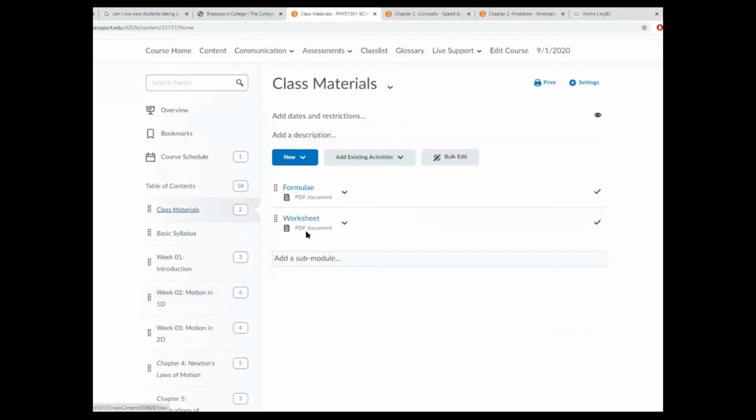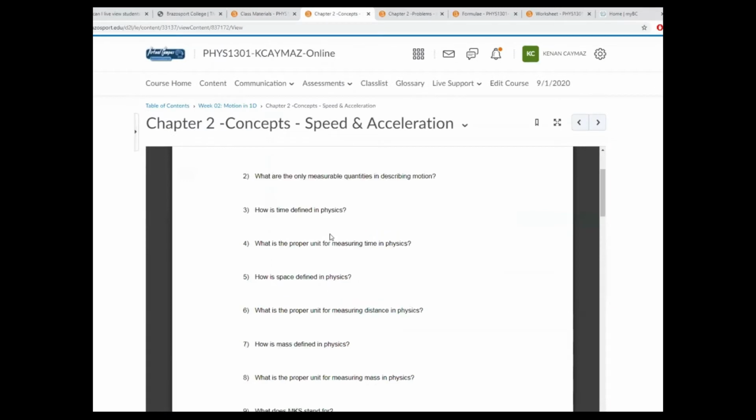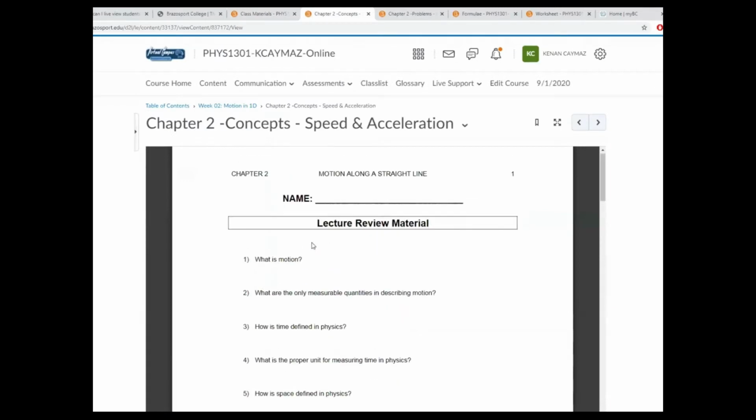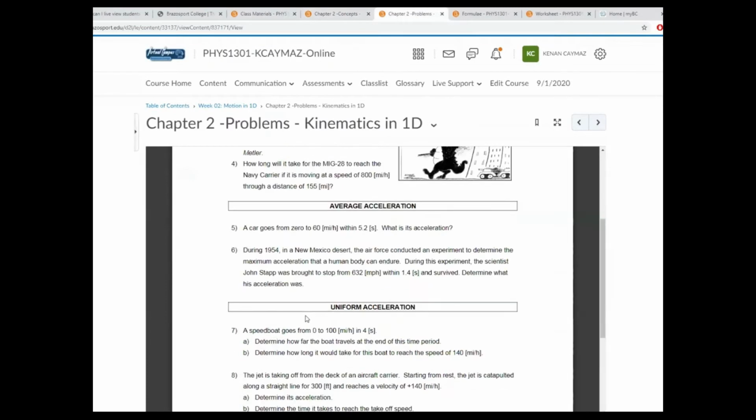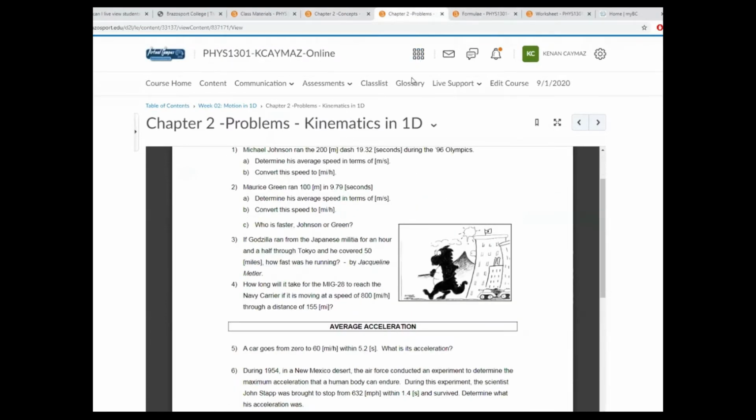All right, so open up the formulas and then open up the worksheet. Okay, so that's what we need. When you open up the concepts, this is what you have. It says lecture review material, so that's going to follow the lecture for you. The problems are the ones that we will do in class, or I may assign some of these problems.